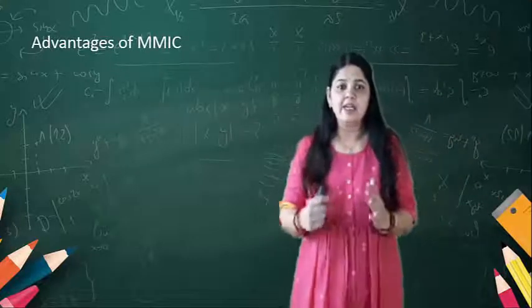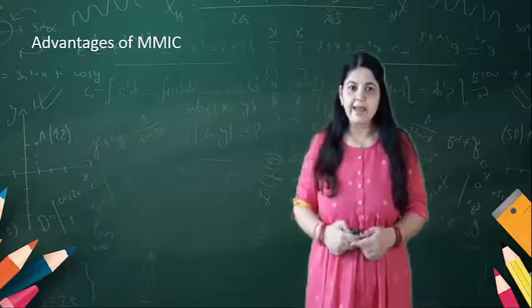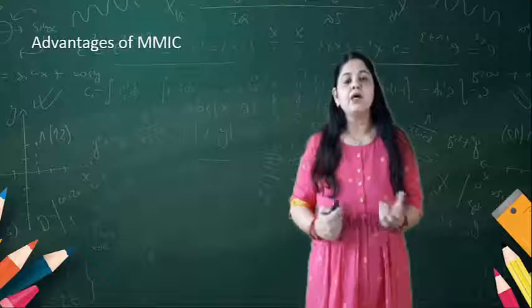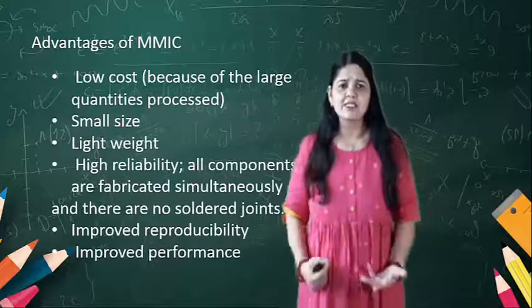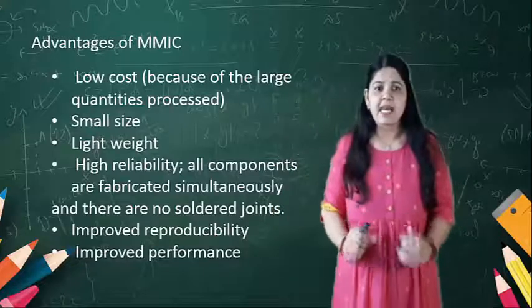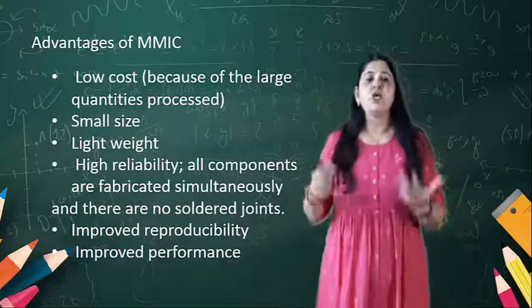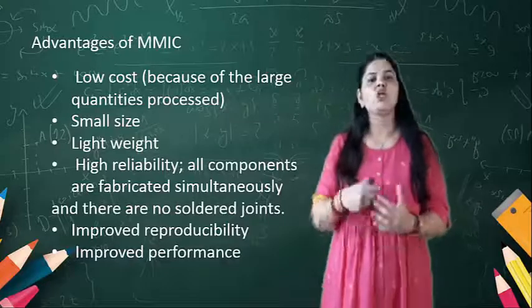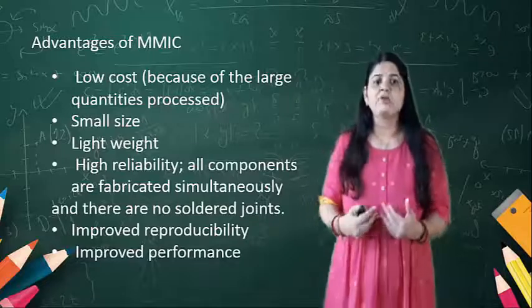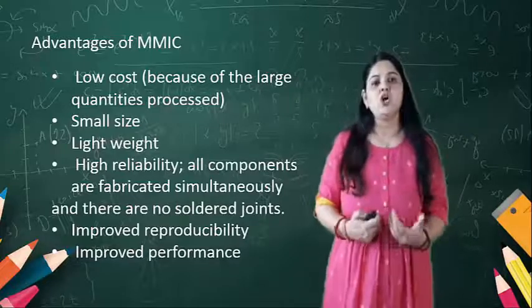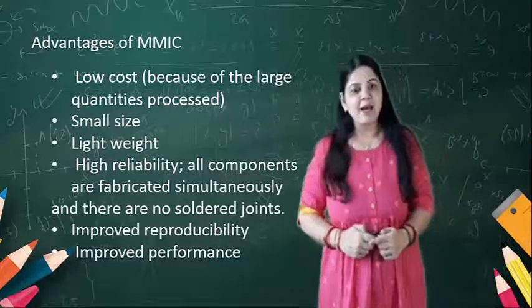Now there are various advantages of the MMIC. You have seen how to make the circuit compact using the MMIC. We can say the advantages are small size, lighter weight, mass production is possible, the cost of the circuit can be reduced, high reliability, we can improve the reproducibility, and performance can also be improved by using the MMIC.